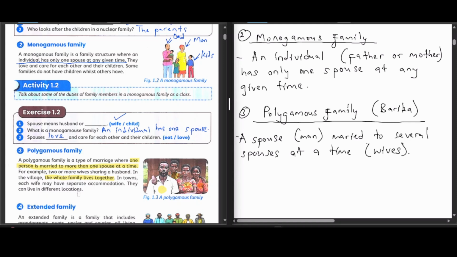So that is what we learn about a polygamous family. You can discuss the activities you think are in a polygamous family.